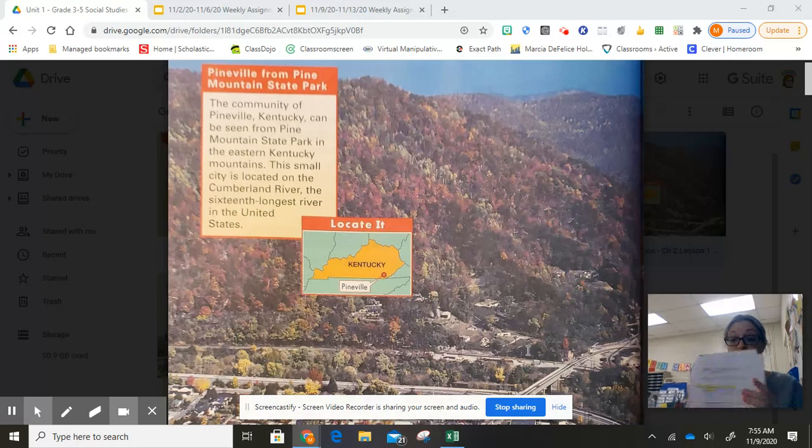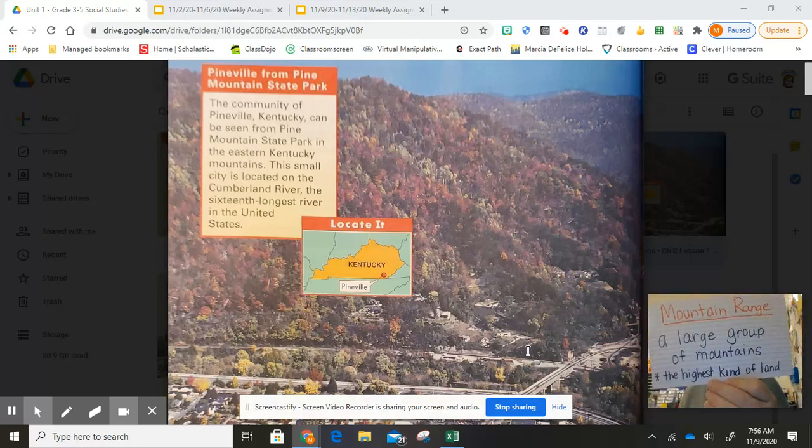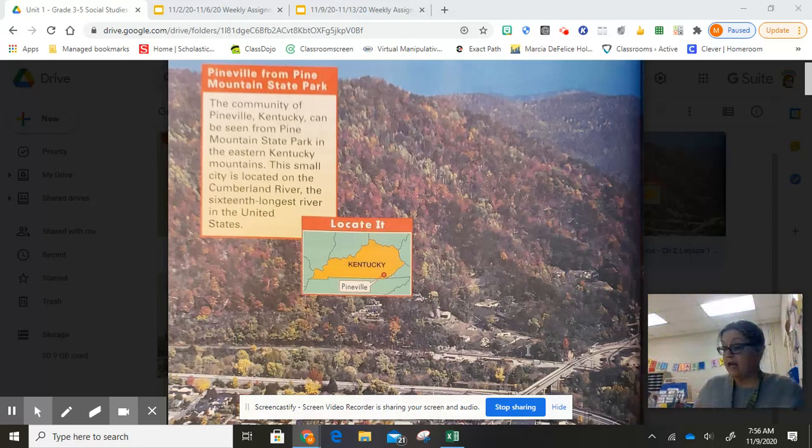So you're taking a look at your paper. Our first vocabulary word is the word location. Okay. And when we're talking about a location, we're talking about a place where a community is found. Okay. That community can be a city, a state, a country, a continent. But the location is where it is found. Okay. Our next vocabulary word is the word mountain range. Okay. What is a mountain range? It is a large group of mountains, and mountains are the highest kind of land. Okay. Big, big mountains.